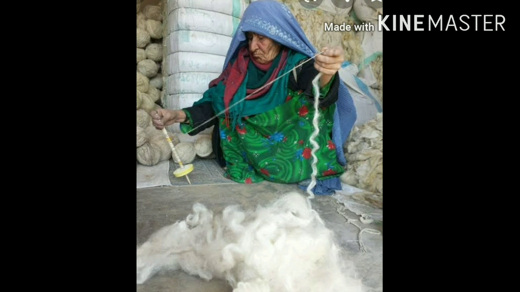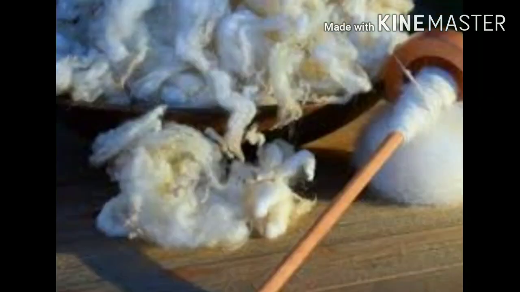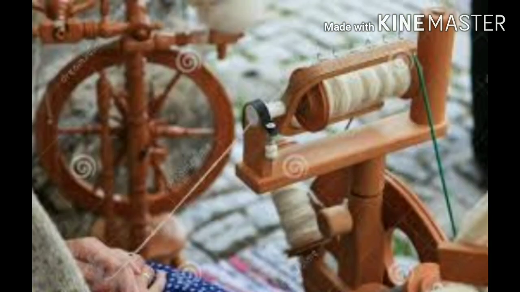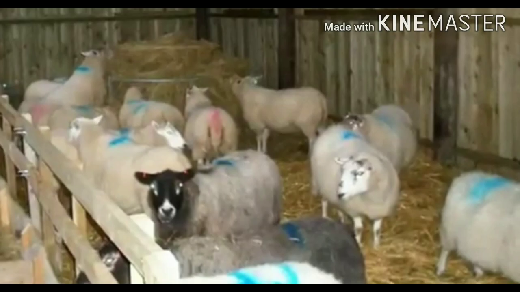The fibers are straightened, combed and rolled into yarn. The long fibers are made into wool for sweaters and shorter fibers are spun and woven into woolen clothes. This is called spinning. A risk accepted as a consequence of a particular occupation is occupational hazard.